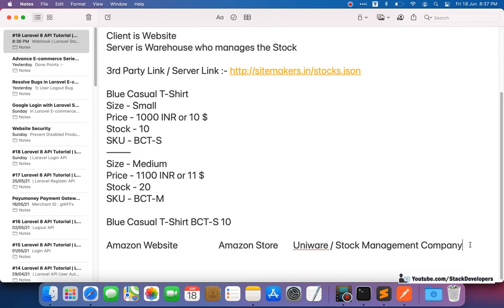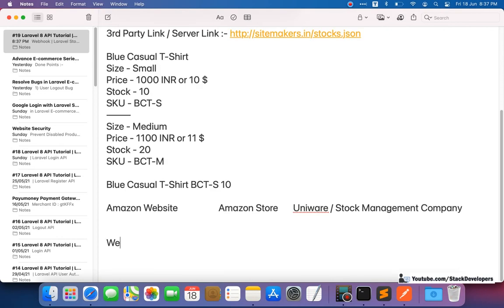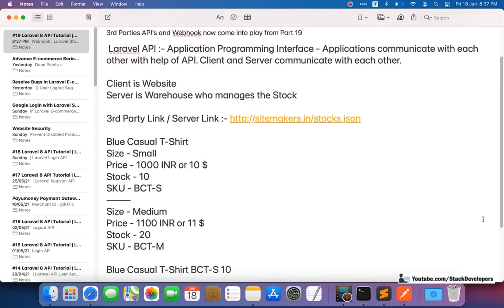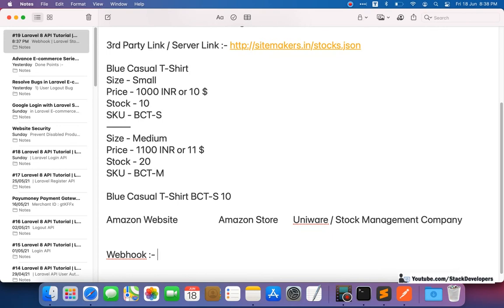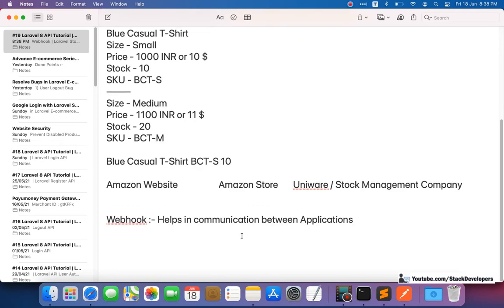So how is it different from the API? See, the purpose of a webhook is the same. The goal is the same. A webhook helps in communication between applications. Okay, so why is it different?